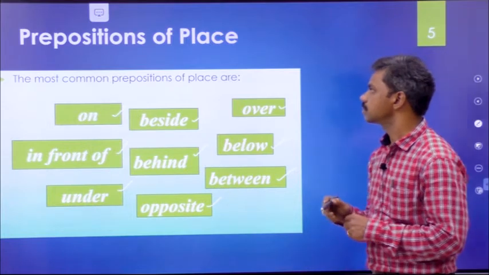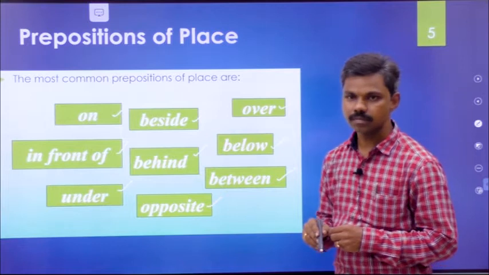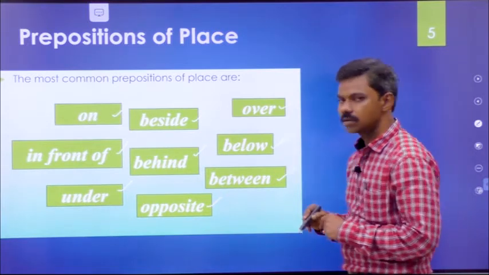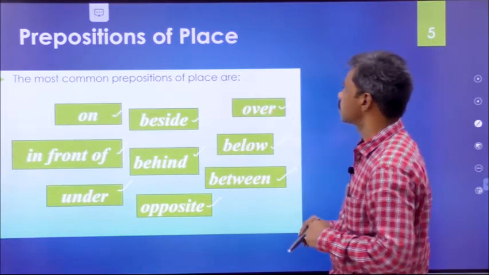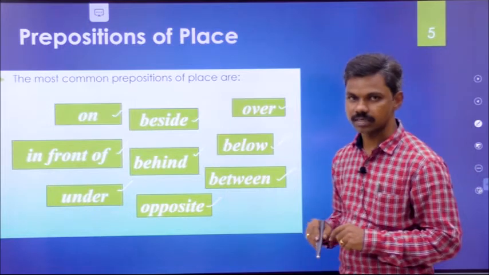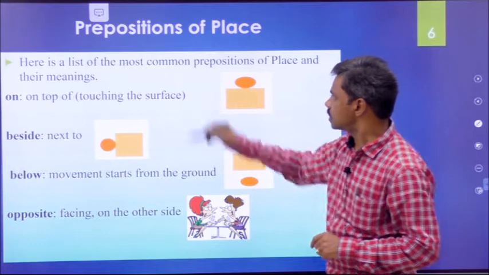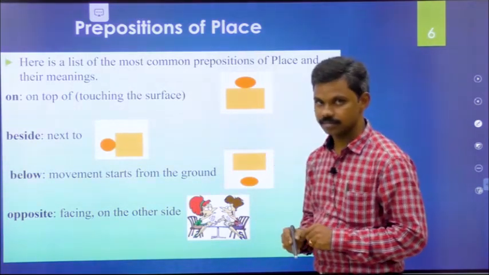These are the most common prepositions of place. Let us understand the meanings of these commonly used prepositions of place. Here is a list of the most common prepositions of place and their meanings.